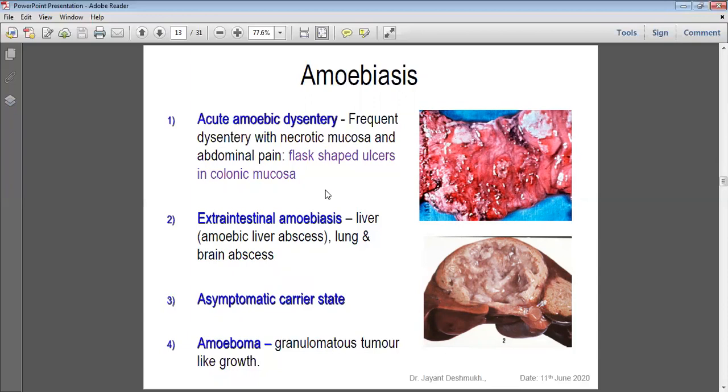10% develop intestinal amoebiosis. Out of that 10%, again 2 to 10% develop extraintestinal amoebic liver abscess. Amoeboma, the chronic condition: tumor-like lesions develop in the large intestine, known as amoeboma, where oma means tumor-like lesion. Sometimes gangrene of the colon, where the whole colon gets ischemic necrosis or gangrene, in severe form of amoebiasis, very rare. This is in immunocompromised people, a severe form of intestinal amoebiasis we observe.